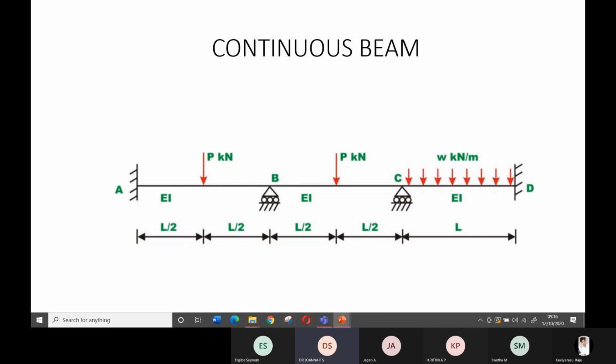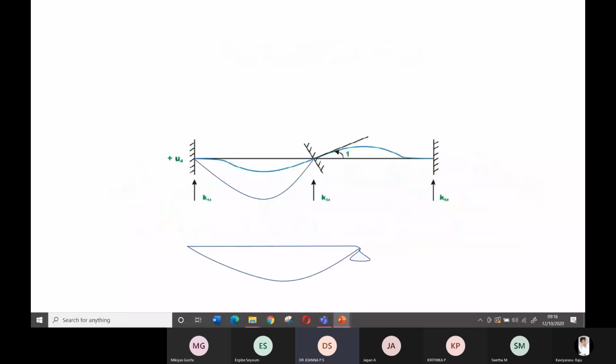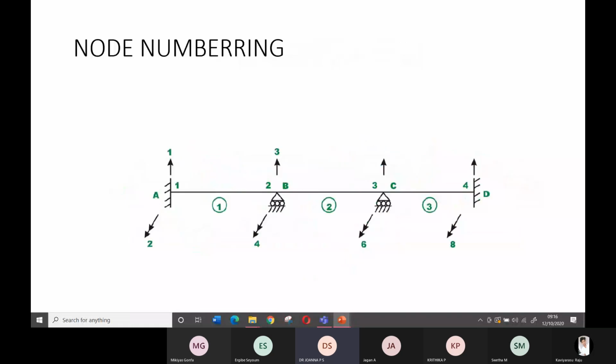So once you know the bending moment and the shear force only, then you will be able to design the structure. So the purpose of this analysis is to design a structure. Without analysis, you will not be able to design a structure. Once you know the bending moment, shear force, torsion, everything, you will be in a position to design the structure. This part I have covered already, so for your sake, I am repeating it again. So how to analyze a structure, I have explained.